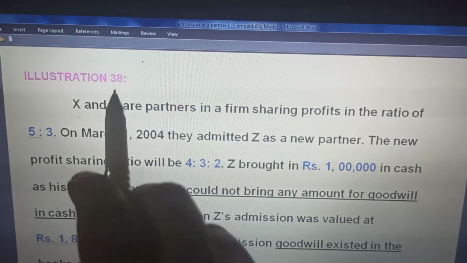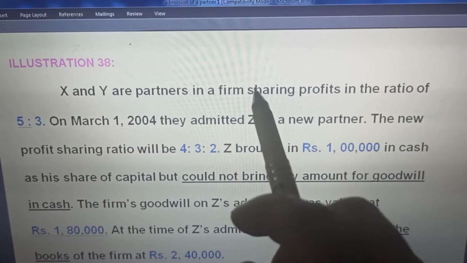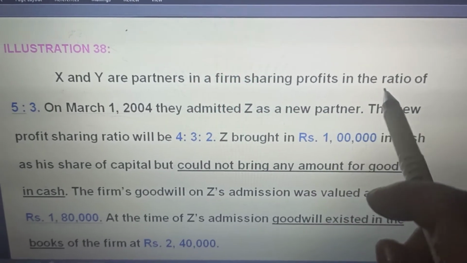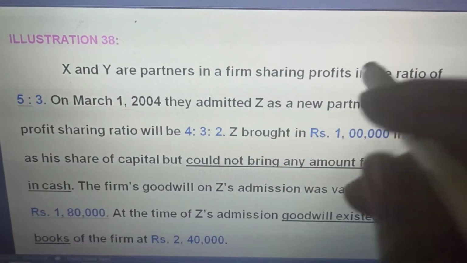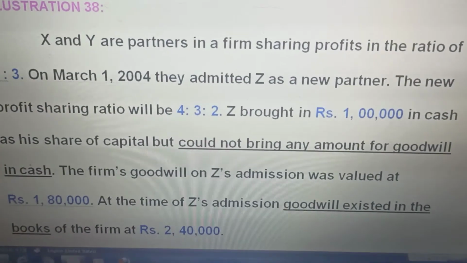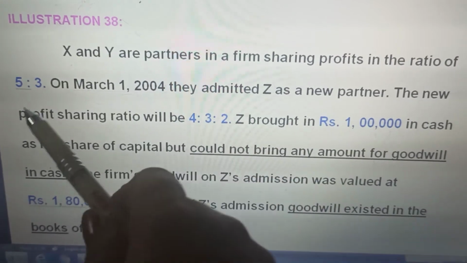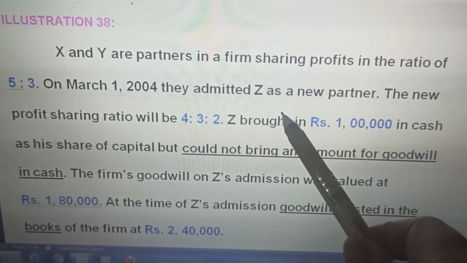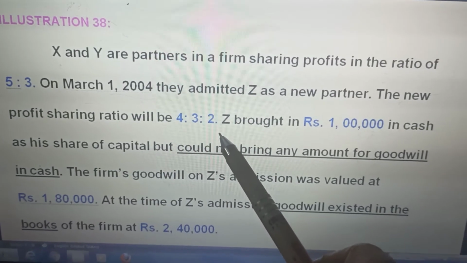This is illustration 38 in my textbook. X and Y are partners in a firm sharing profits in the ratio of 5:3. On March 1, 2004, they admitted Z as a new partner. The old ratio is 5:3, new ratio will be 4:3:2.